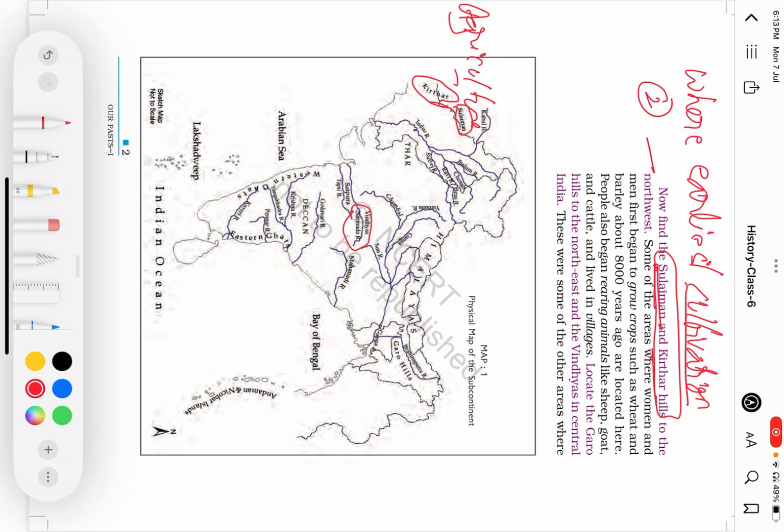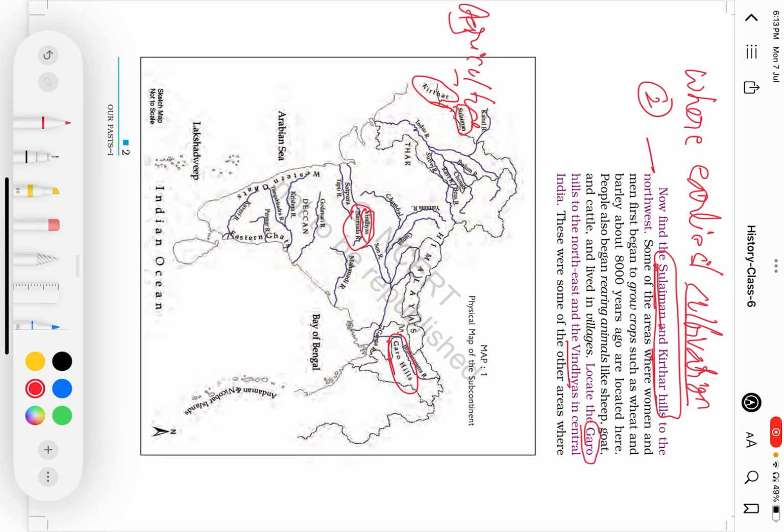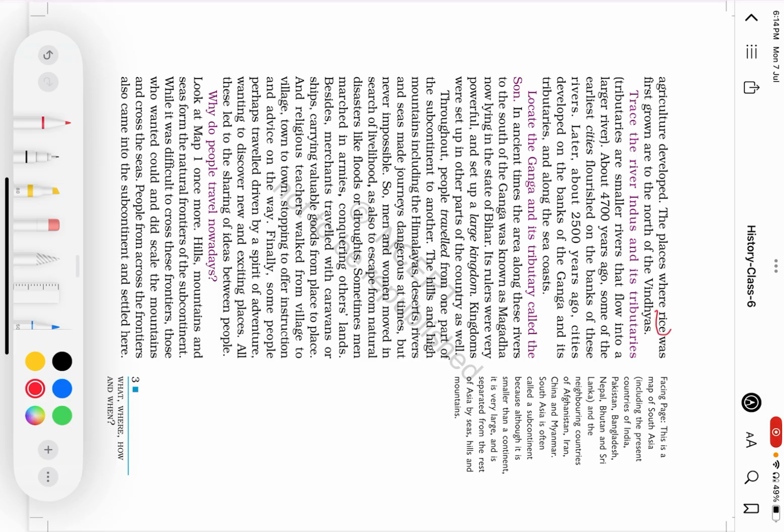Now the third. Within the same page, they have asked about the Garo Hills and the Vindhyas, the Vindhya region. These were important because these are the places where agriculture developed and where rice was cultivated. This is very important: where rice was first cultivated. So here we have another important question. The region where the earliest cultivation of rice is identified is the Vindhyas.